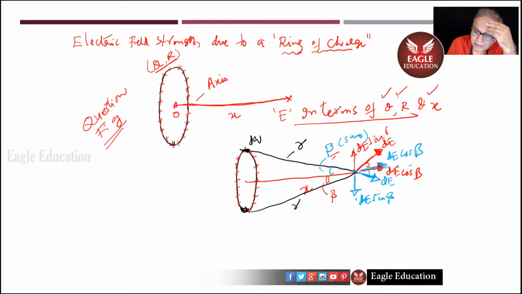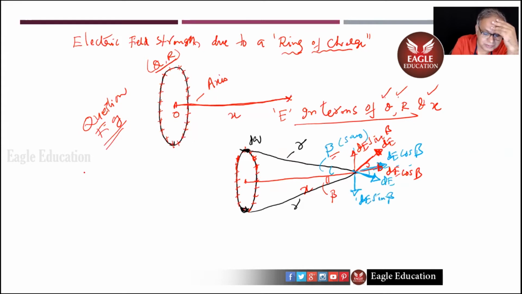Now you can see that every two oppositely placed, symmetric elements will have their dE sin betas in this direction, one up, the other down, and dE cos betas will be away from the center of the ring.